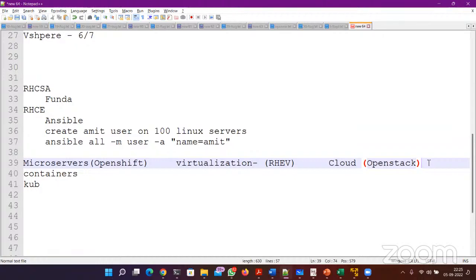One doubt. Yes. What is the difference between OpenShift and OpenStack? Yeah, OpenShift is containers plus Kubernetes and everything about container management. That comes under OpenShift. Do you know what is a container? I know that, basic idea. A basic idea. Okay.